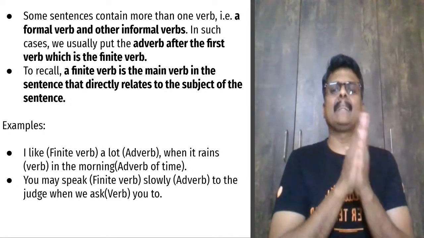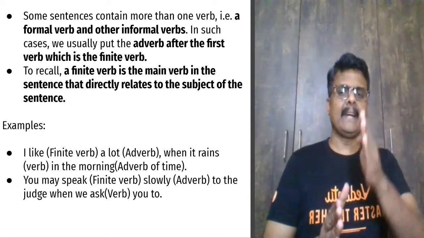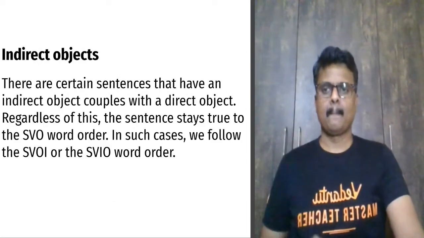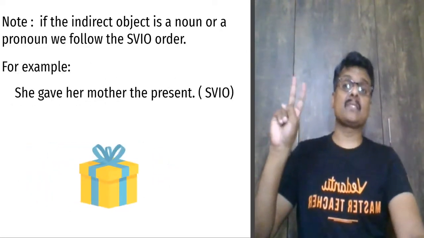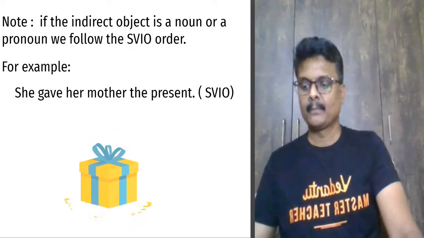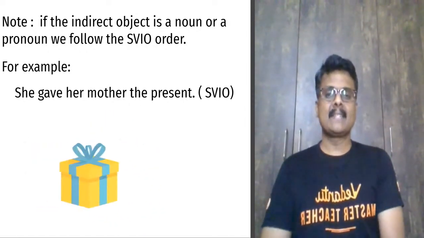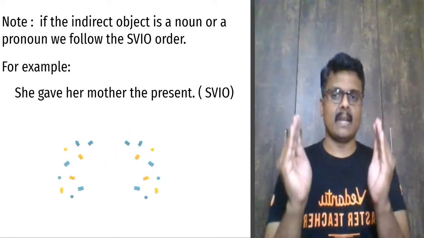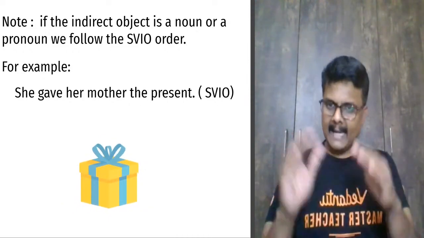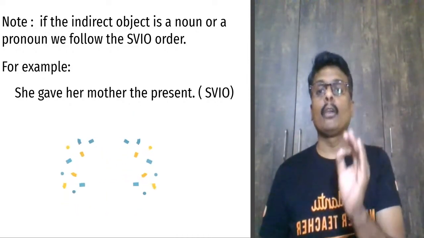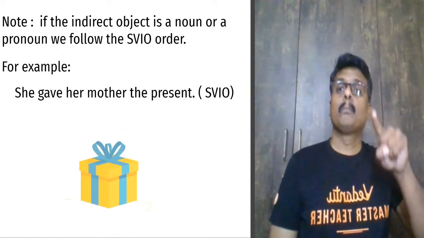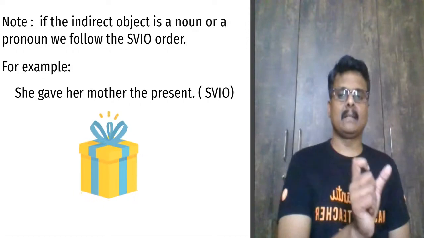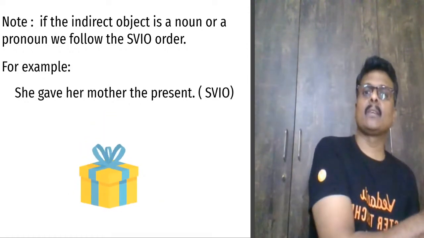Always put the adverb at the first. The moment the finite verb is over, you need to ensure you put the adverb. This is the next rule: indirect object. There are cases where there will be two objects. In such a case, one rule is whenever the indirect object is a noun, in this case mother, you have to follow the order subject, verb, indirect object, and the last main object. So she gave her mother, which is the indirect object, the present, which is the object.